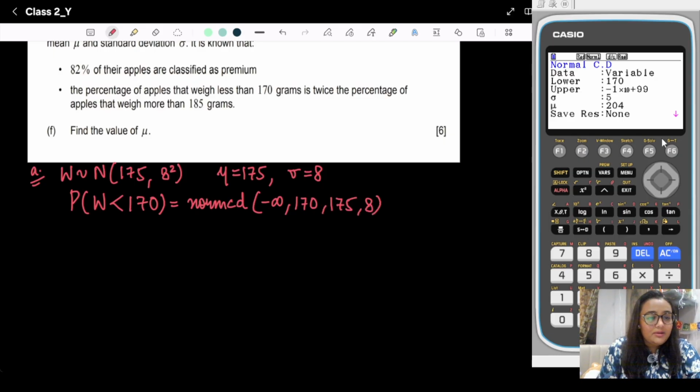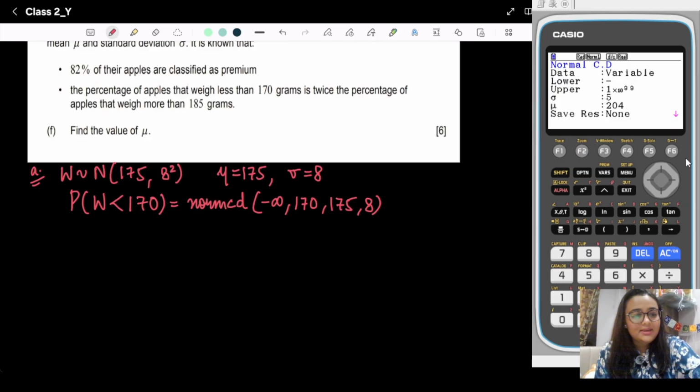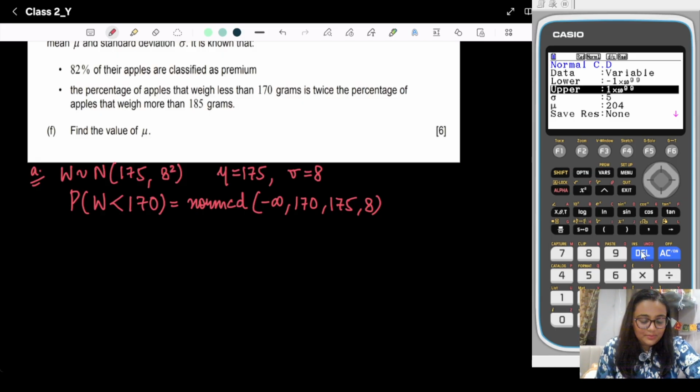So here we will put, wait a minute, exit. The lower bound is what? Minus 10 to the power 99, right? Minus 10 to the power 99 is the lower bound. And the upper bound is 170.